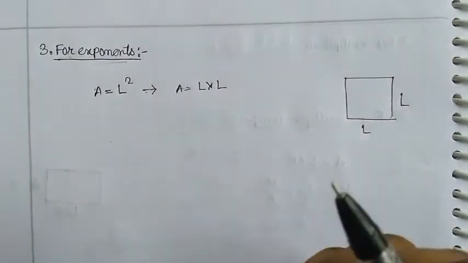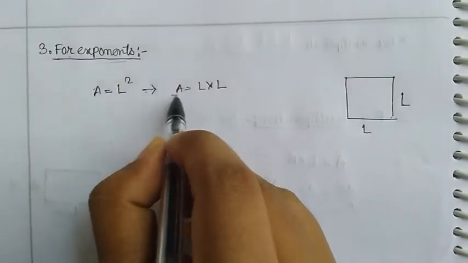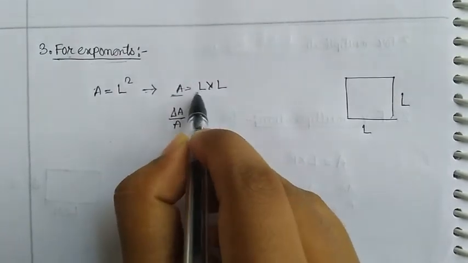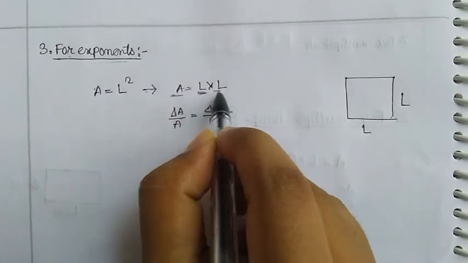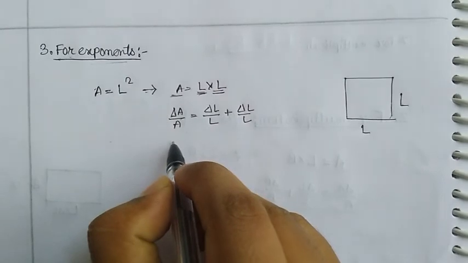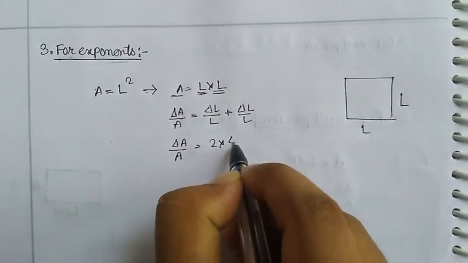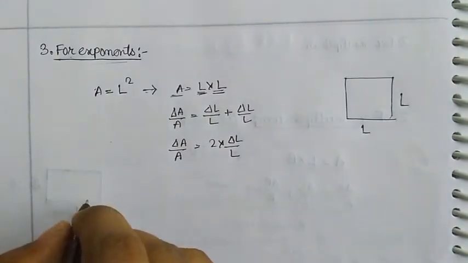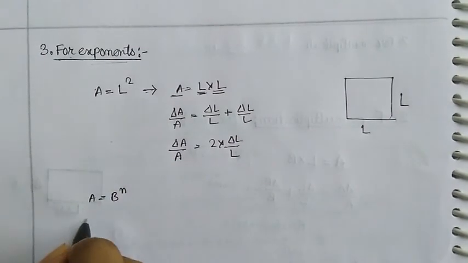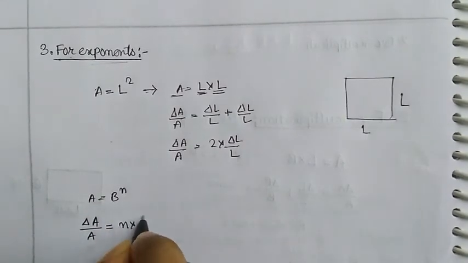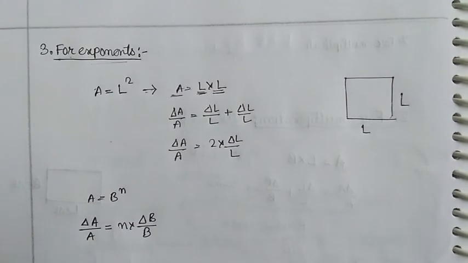So by the logic of combination of error for multiplication, we can write that relative error in A is equal to relative error in first term L plus relative error in second term, that is also L. So you can write it as 2 into del L by L. So for a general formula A equal to B to the power n, we can write that del A by A equal to n into del B by B. Now using this you can find the total error for any formula that includes addition, subtraction, multiplication, division, exponents, etc. So these are the three simple formulas using which you can find the values of error of any formula.